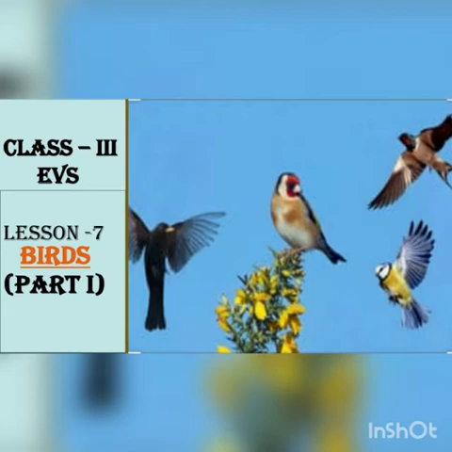Today I will be explaining the first part of lesson number 7, birds. Students, birds, insects and bats are the only 3 groups of animals that have the ability to fly, and this quality makes them very special. Apart from their flying ability, I will tell you some detailed information related with birds.